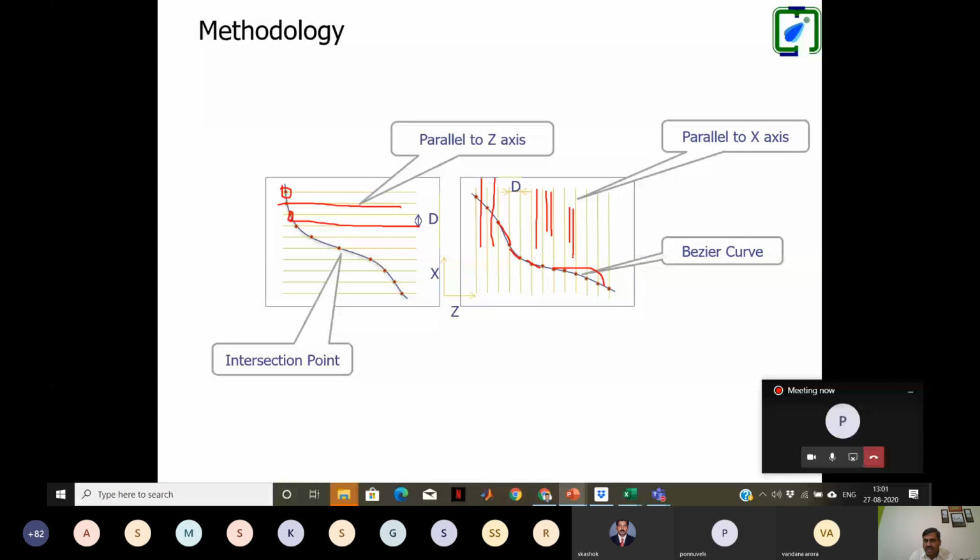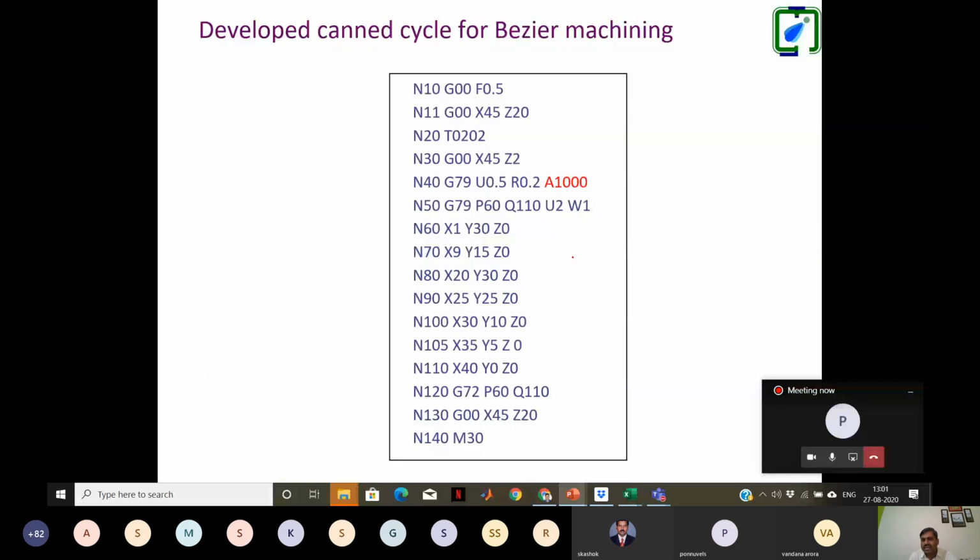Based on this, we developed a new canned cycle, G79, and A1000 is the new parameter, meaning how many points are to be calculated on the Bezier curve. I have already explained this canned cycle.